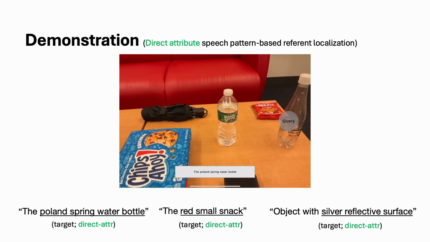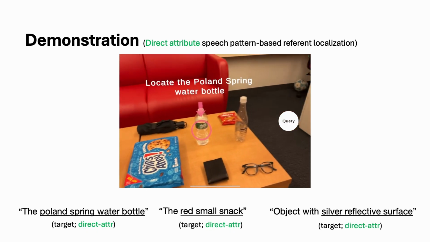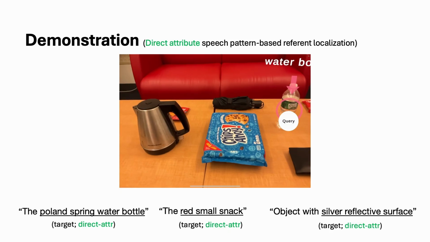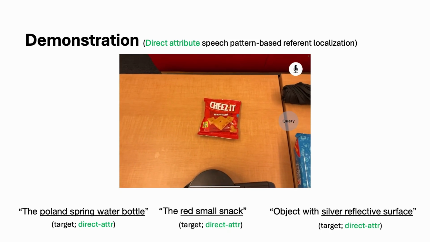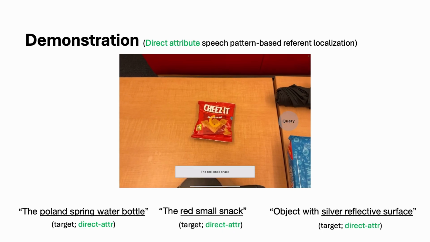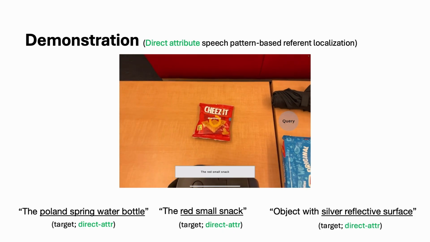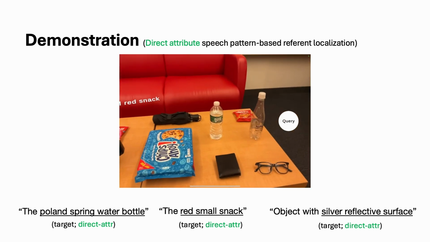The system can also resolve references that directly describe the target with minimal descriptions. In this case, the user refers only to the object's intrinsic attributes or features without relying on any anchor object. Even with a short description focused purely on the target itself, the system can match those features and identify the correct object.